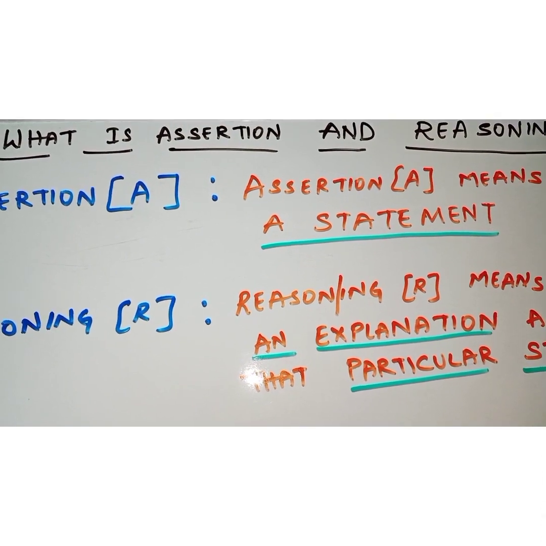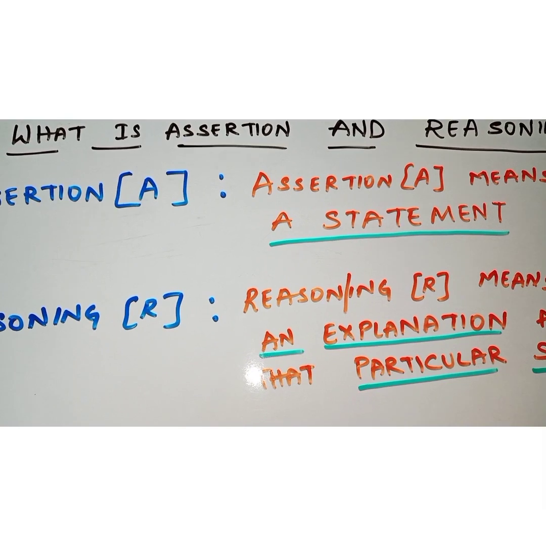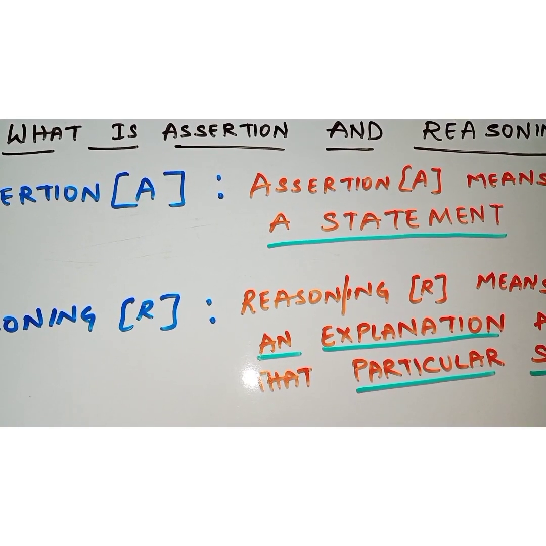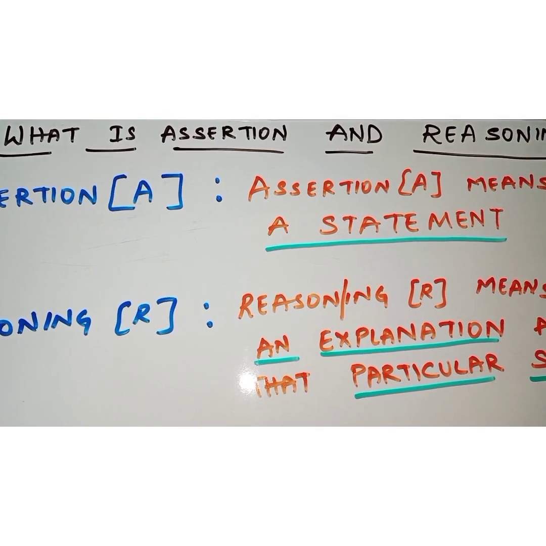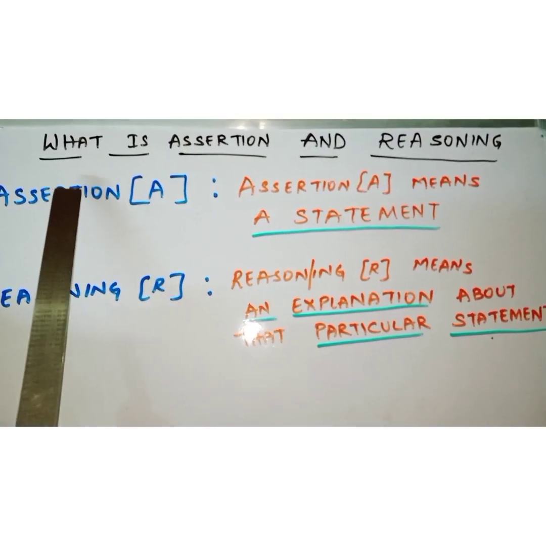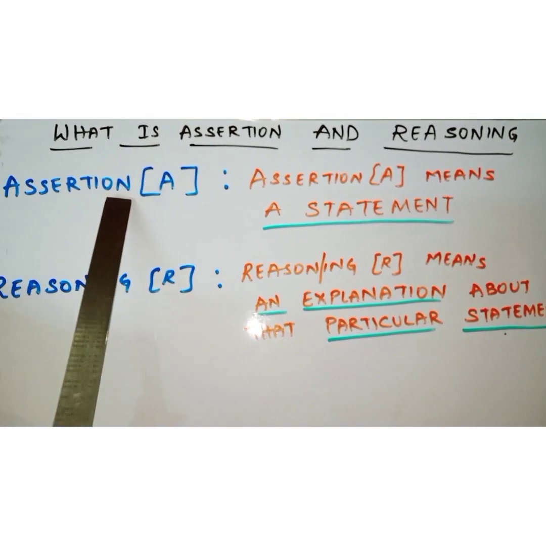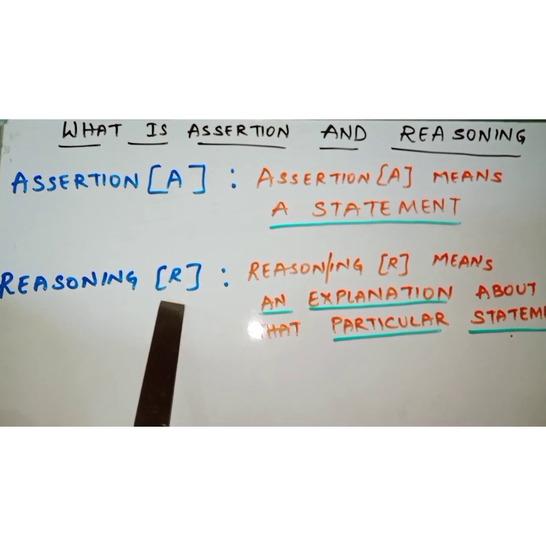Hello children, so today we are going to learn about what is assertion and what is reasoning. Before coming to a conclusion, first let us learn what is assertion and what is reasoning. Assertion, the short form is A, and reasoning, short form is R.